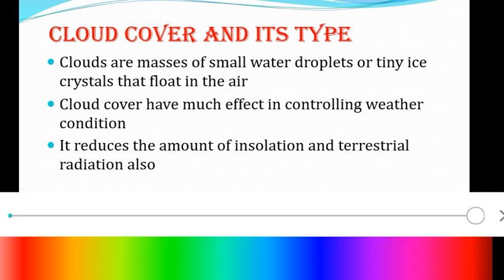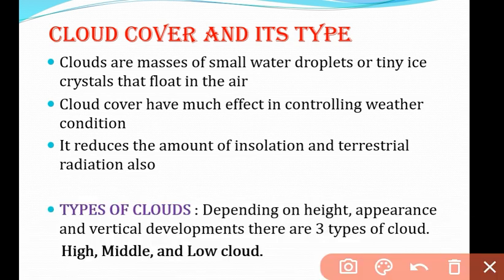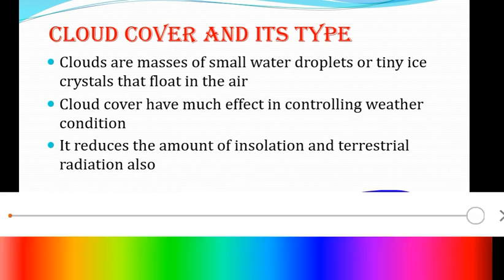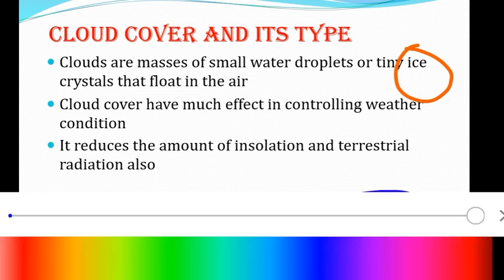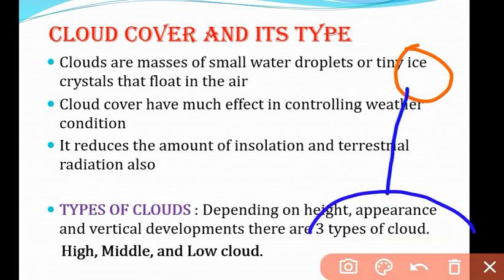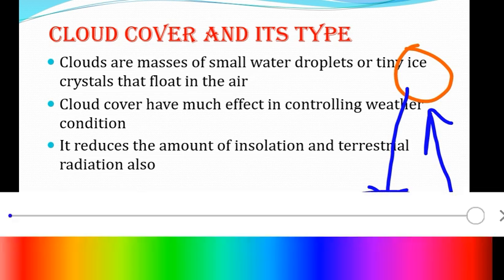So this is the earth surface, right, and this is the sun. After that, when the radiation comes from the sun to the earth and the radiation reflects back from the earth, what will happen?